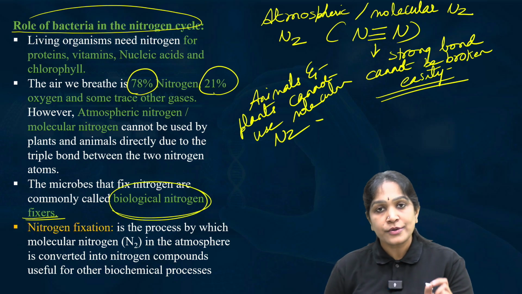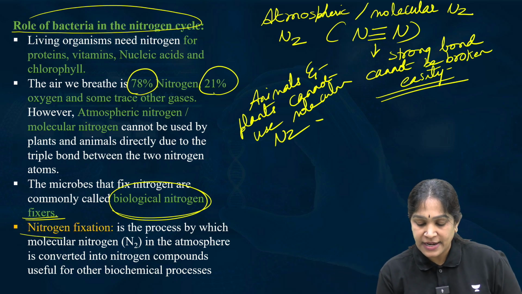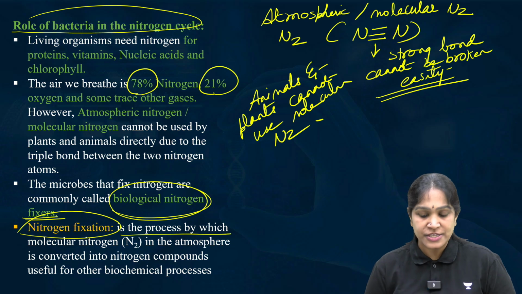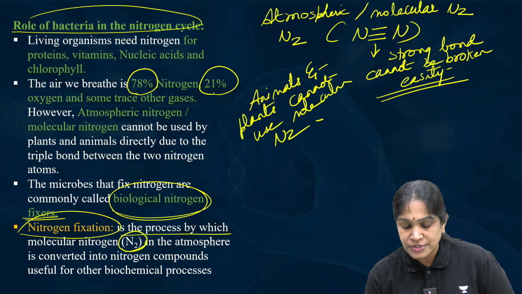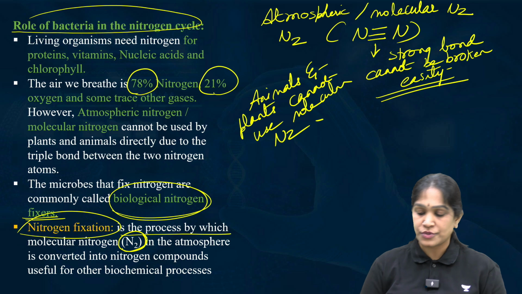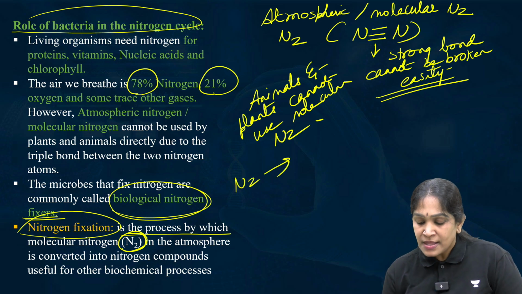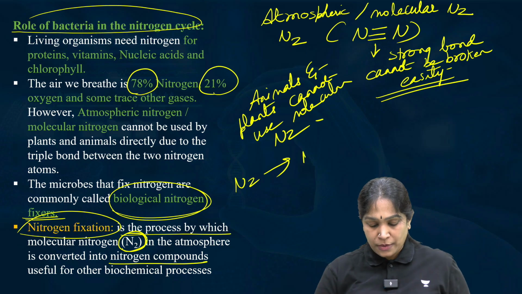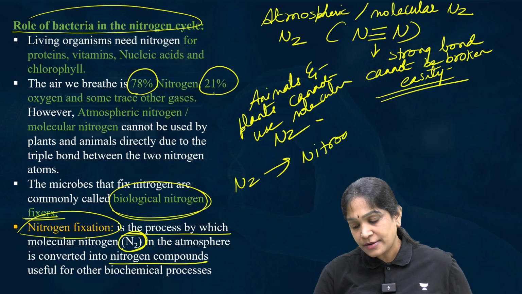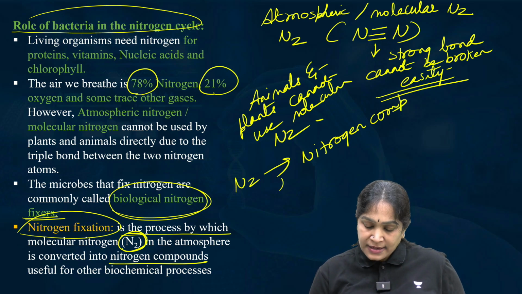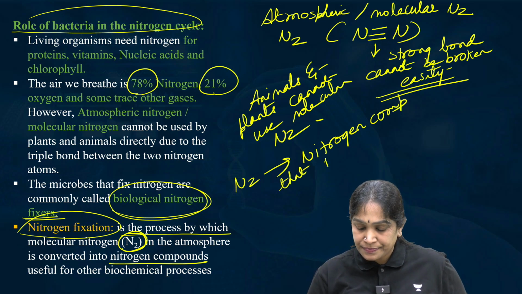What do you mean by nitrogen fixation? Look at the word nitrogen fixation. It is the process by which molecular nitrogen or atmospheric nitrogen, that is N2, gets converted into those nitrogen compounds that can be used.